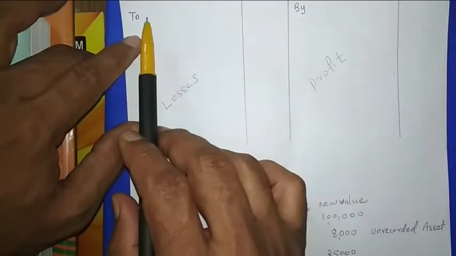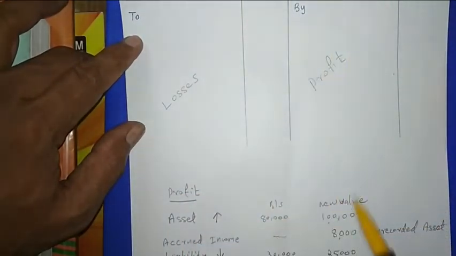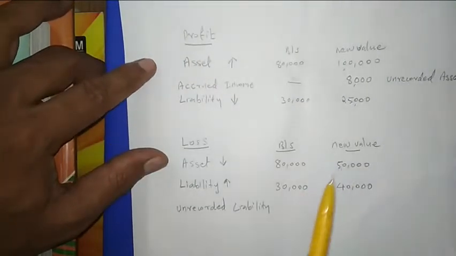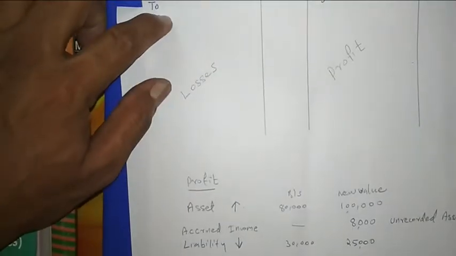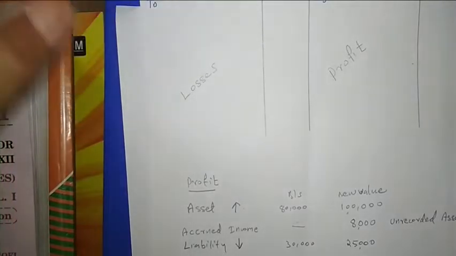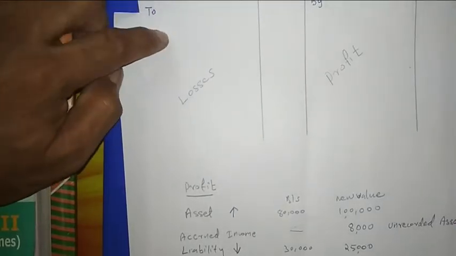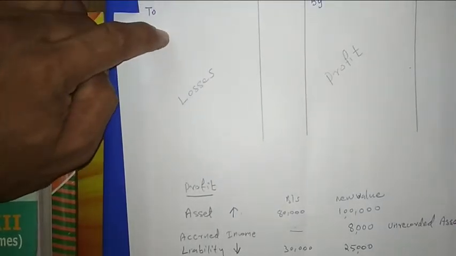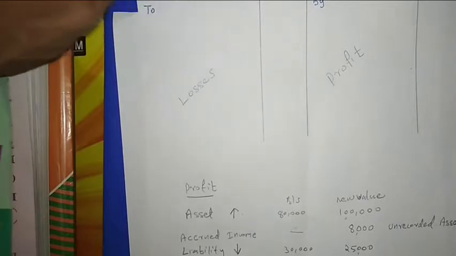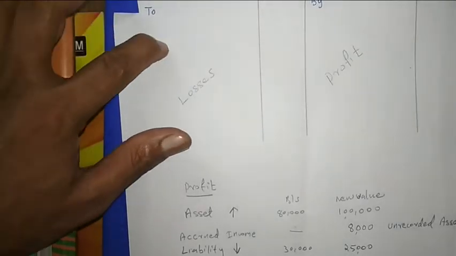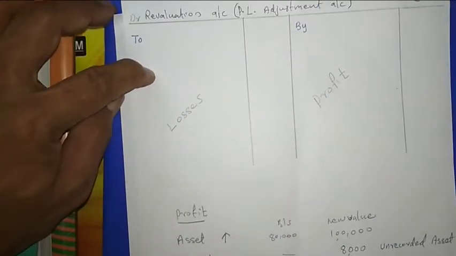Okay, revaluation account debited to furniture, like that. Then if a liability is increasing, here we write the name of the liability. The journal entry will be revaluation account debited to that particular liability. If there is an unrecorded liability, the entry will be revaluation account debited to that particular liability. So these are the journal entries.